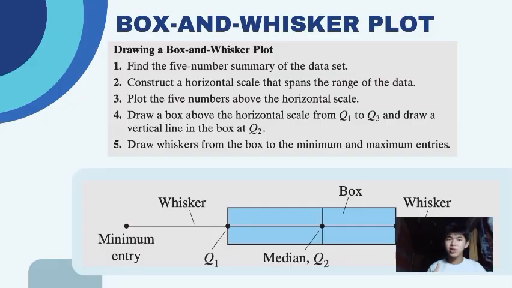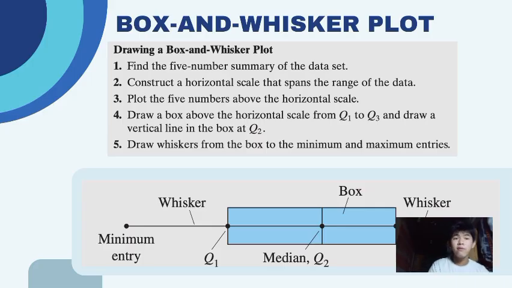that we can utilize in Jamovi, which is the box and whisker plot. In drawing a box and whisker plot, you have to find the 5-number summary of the dataset. After that, construct a horizontal scale that spans the range of the data and plot the 5 numbers above the horizontal scale. Then you draw a box above the horizontal scale from Q1 to Q3, which represent quartile 1 to quartile 3, and draw a vertical line in the box at quartile 2. And draw whiskers from the box to the minimum and maximum entries.